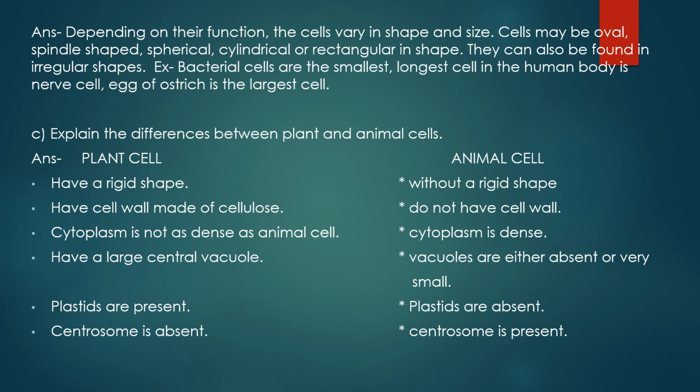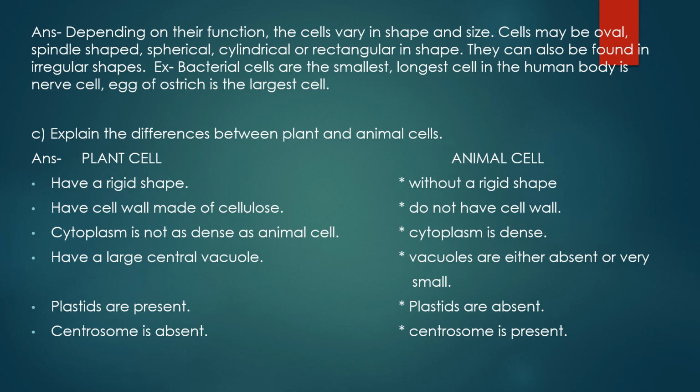Why have I written central vacuole? Because most of the time it covers more than half of the cell, and it is placed in such a way that sometimes it makes the nucleus shift from its central position. In an animal cell, the vacuoles are either absent or very small.